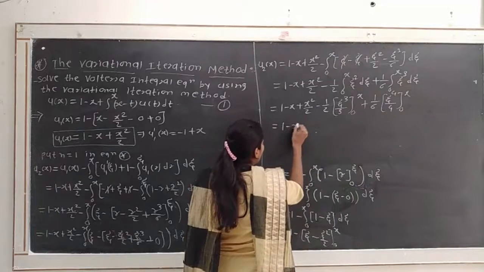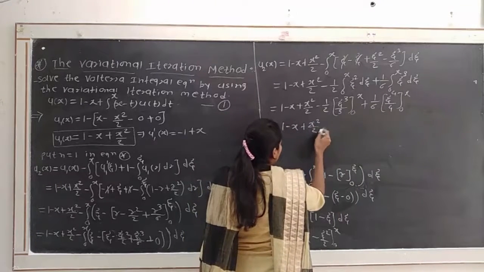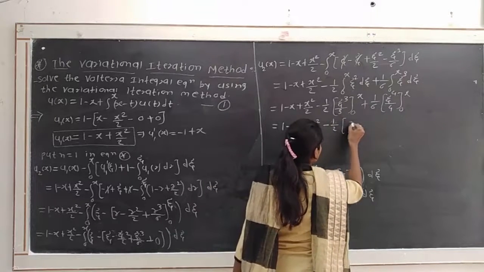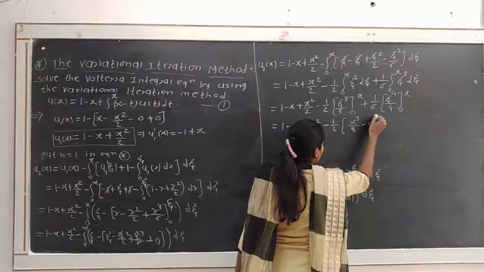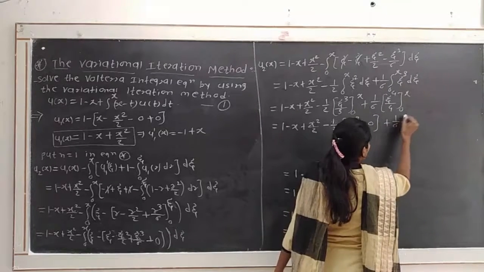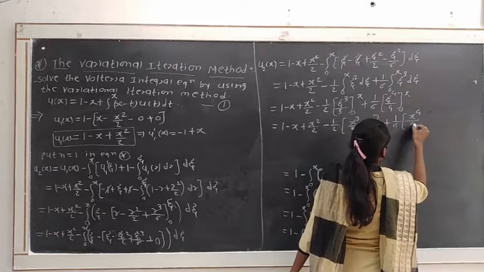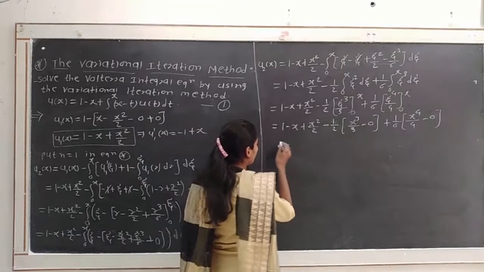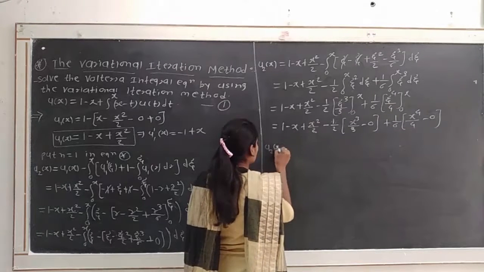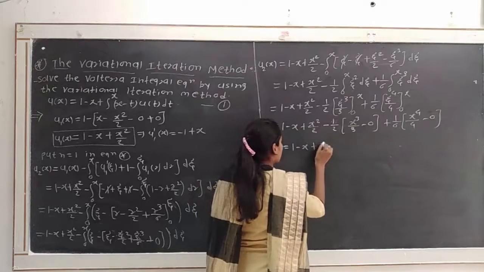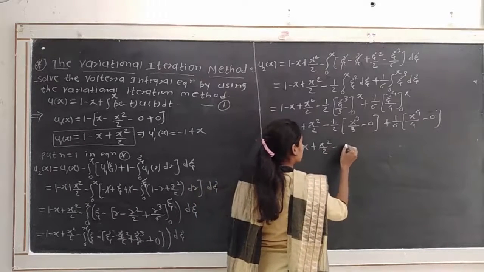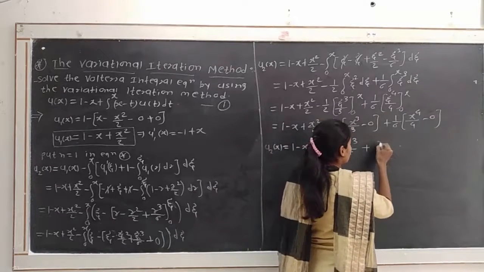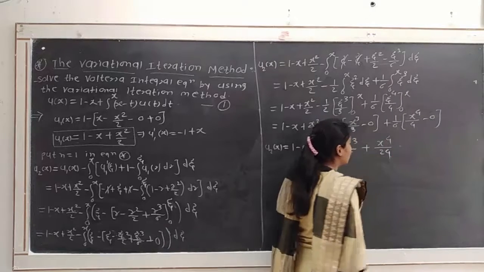So we get 1 minus x plus x square divided by 2 minus 1 divided by 2. By putting the limits we get x cube divided by 3 minus 0, plus 1 by 6. Again here by putting limits, x raised to 4 divided by 4 minus 0. Okay. Simplifying this, we get u2 of x is equal to 1 minus x plus x square divided by 2 minus x cube divided by 6, plus x raised to 4 divided by 24.